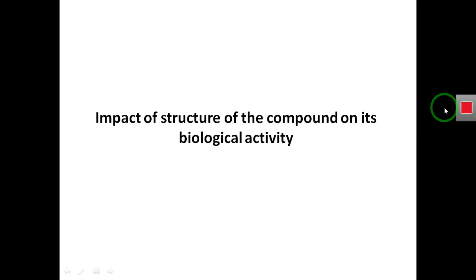So what will happen? The biological activity of the molecule changes with the substitution of another group, or due to the replacement of the carboxylic group with the amine group.